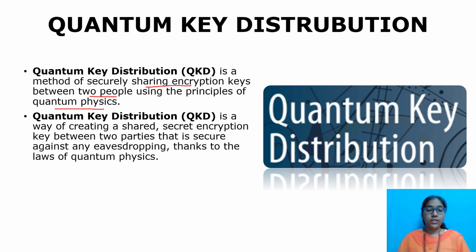In brief, we can explain that it is creating and sharing a secret encryption key between two parties against any eavesdropping, thanks to the laws of quantum physics. Sharing a key between two people using quantum physics principles is known as quantum key distribution.